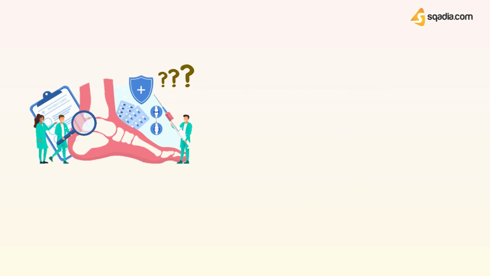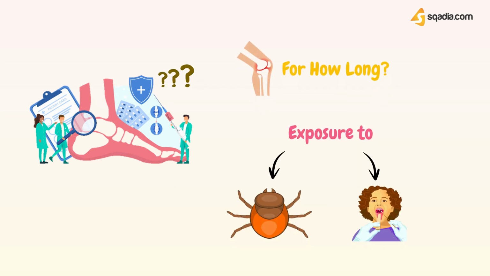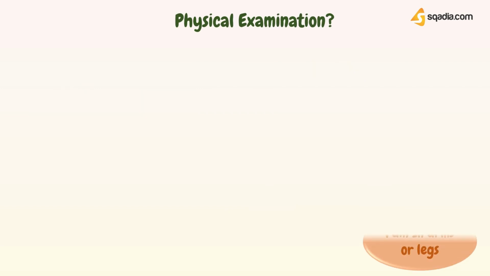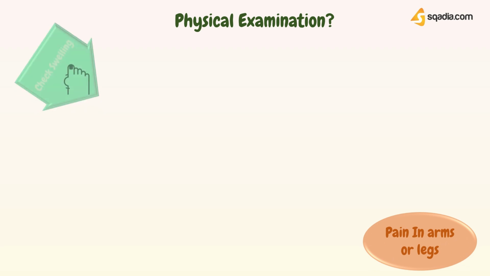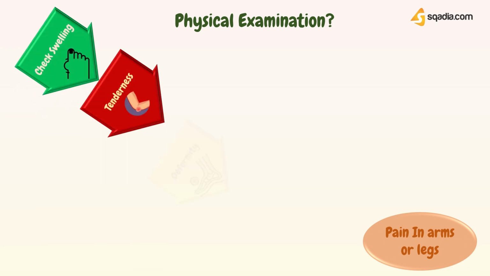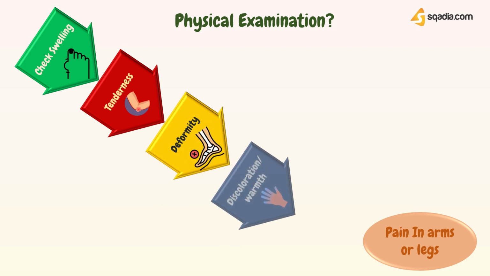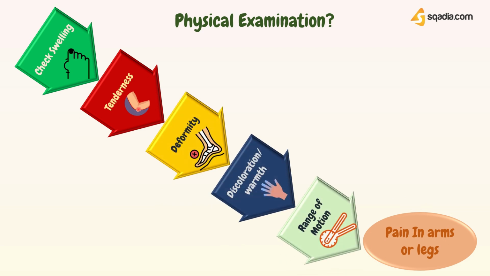You will ask the patient how long their pain has occurred, and if they have recently been exposed to deer ticks or strep throat. Now that you are well aware of the symptoms of your patient, your main role starts here, because you have to examine the patient. For pain in arms or legs, you will be checking for swelling, tenderness, deformity, discoloration or warmth, range of motion.